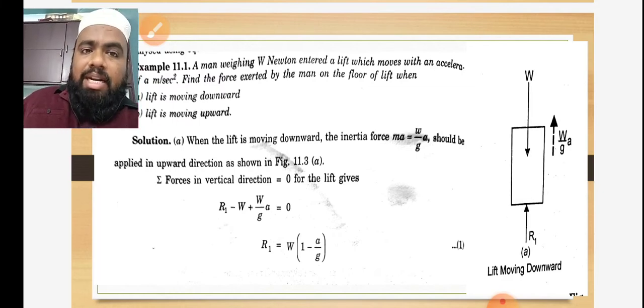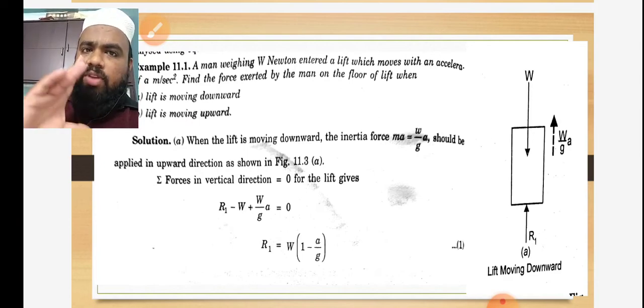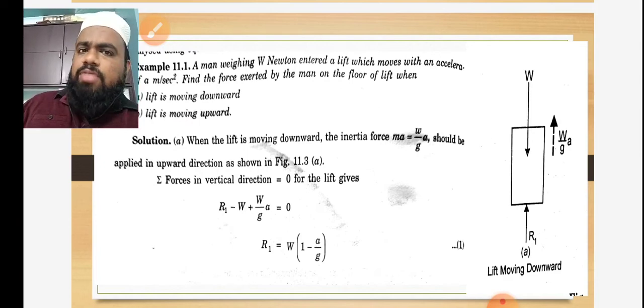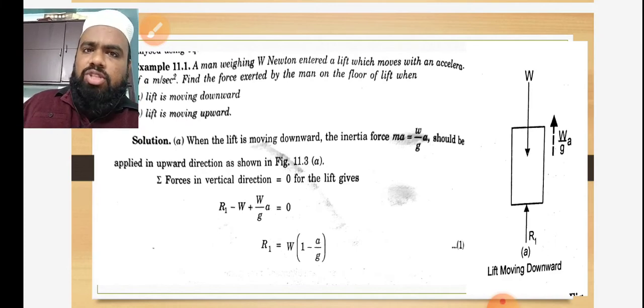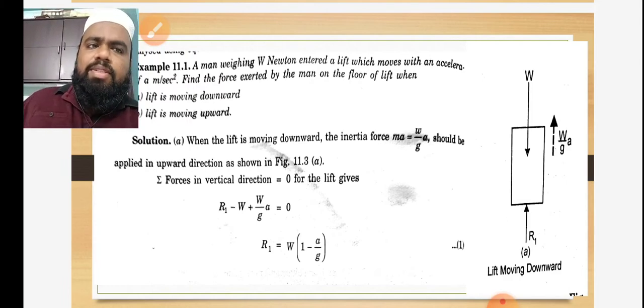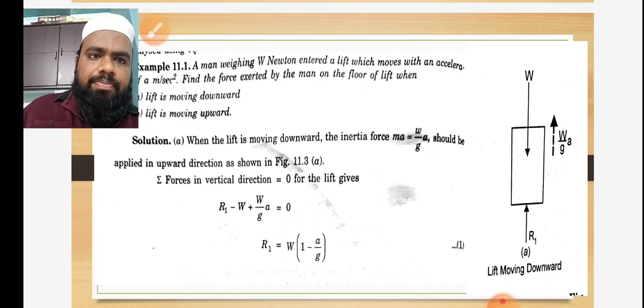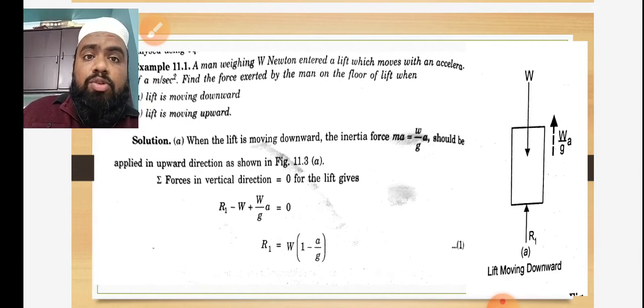But here, in whatever direction the body is moving, in that direction all the forces will be positive, and the forces opposite to the direction of motion will be considered negative. In this case, the body moving down means the weight will be positive and R1 will be negative.